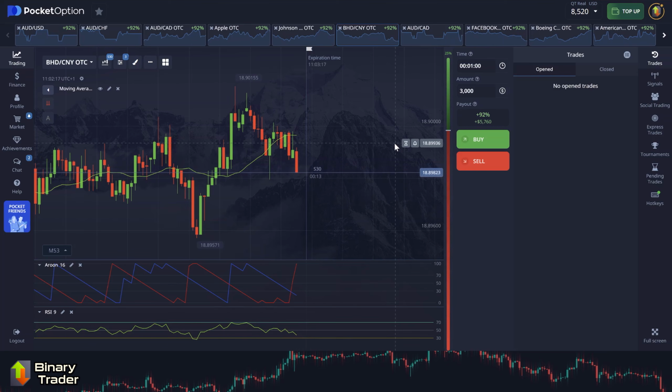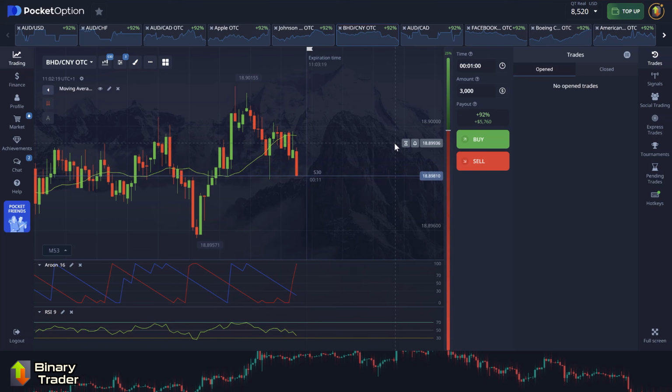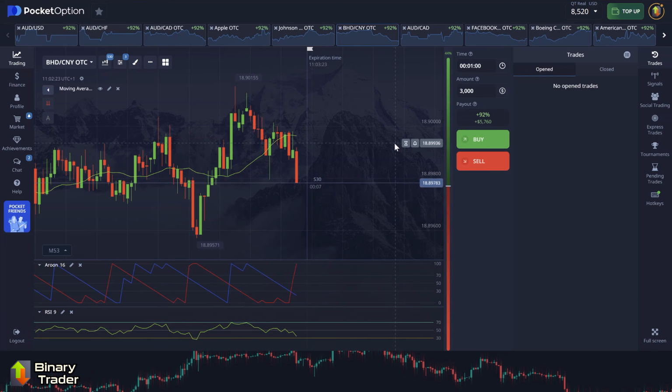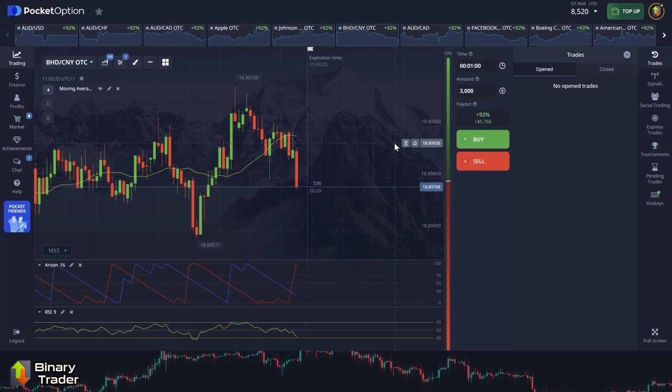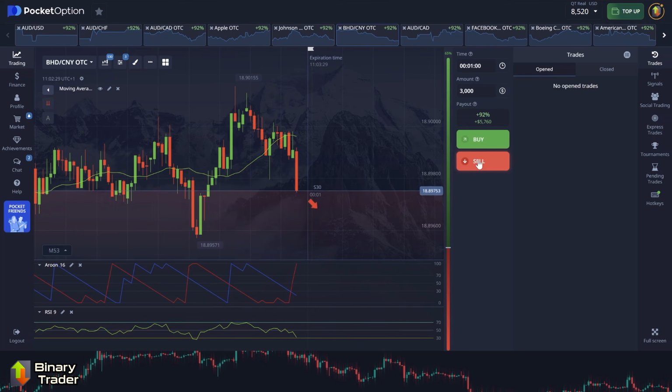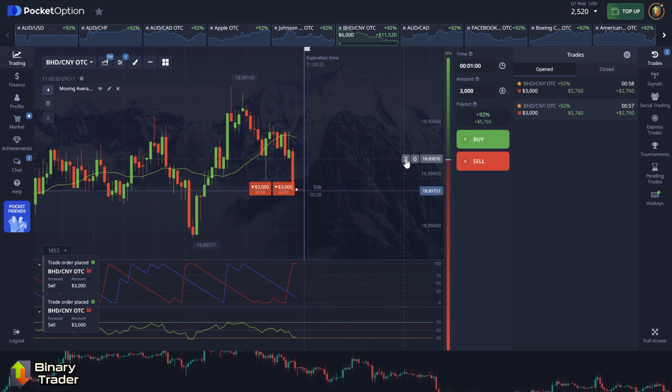Previous candle has a long upper wick showing some resistance, so the final move of Aroon can still become steep, and it seems to do so. The RSI is about to touch level 30. I'm waiting for this candle to finish and confirm the setup. Confirmed, I'm placing a sell.